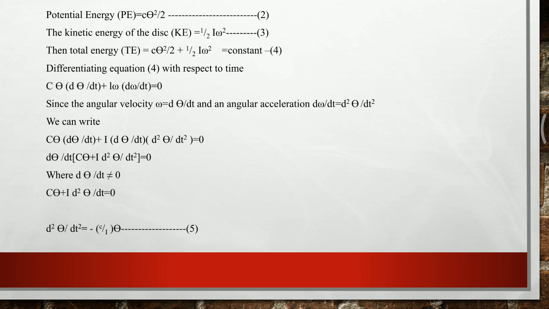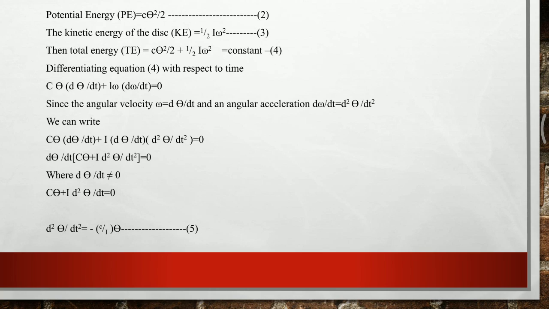However, d theta by dt is referred to as omega and is called the angular velocity of the system. And d omega by dt is called angular acceleration, and this can be written as d by dt of omega, that is d by dt of d theta by dt, which is equal to d square theta by dt square.